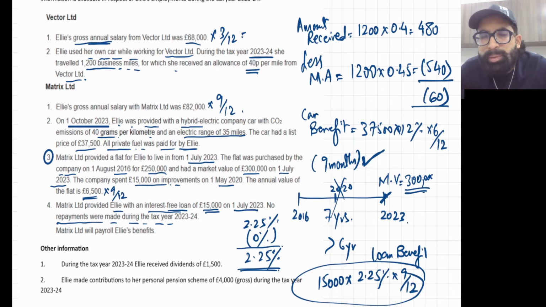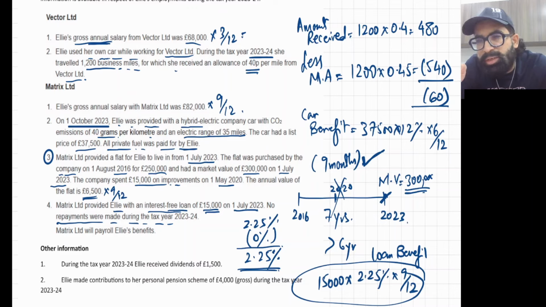If you apply the average method, you will get the same answer. Why? In the average method, you take opening outstanding loan plus closing outstanding loan. Opening outstanding loan is also 15,000, because at the beginning of the fiscal year there is no loan, so we take the loan from 1st July.